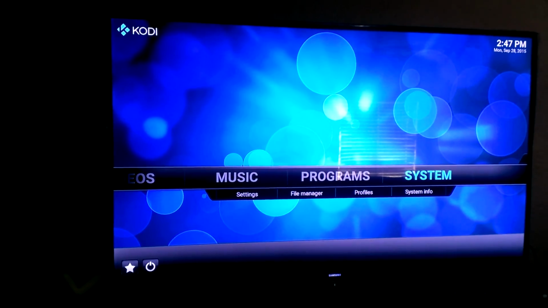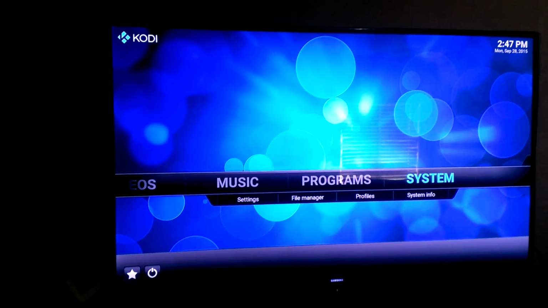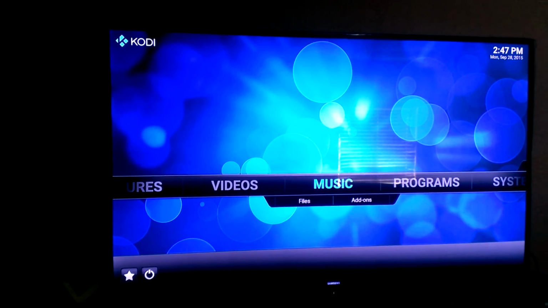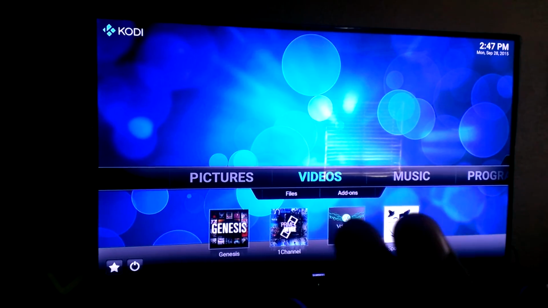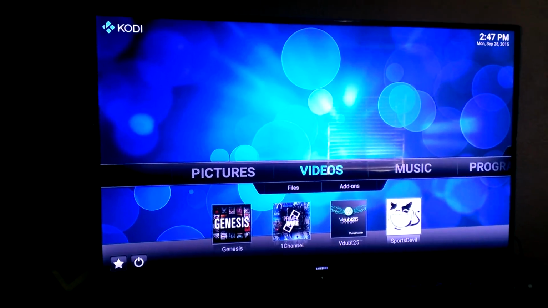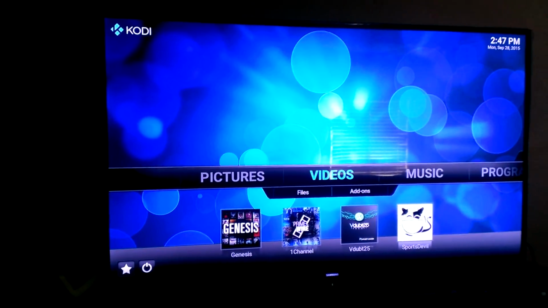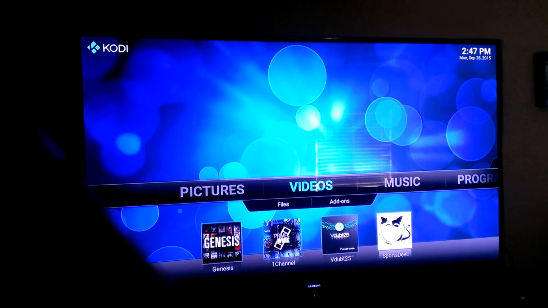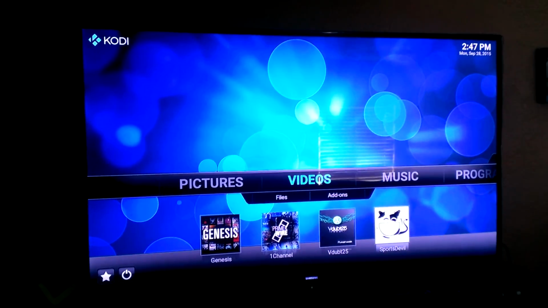What's up guys, in this quick video I'm going to show you how to get your box working. Let's say for whatever reason you turned it on and the Titan skin fell off, and your Kodi looks like this when you turn it on. Let's pretend that these squares down here aren't here, and that this is blank as well. What we're going to do is set up Kodi with just the bare minimum basics, no shortcuts, just the little add-ons like we see down here with Genesis and Sports Double. We're just going to set up the mere basics.